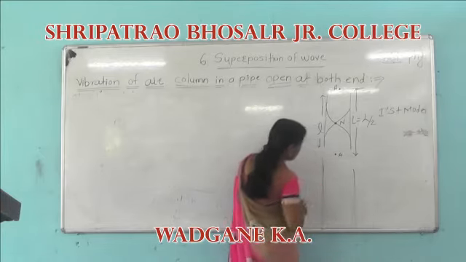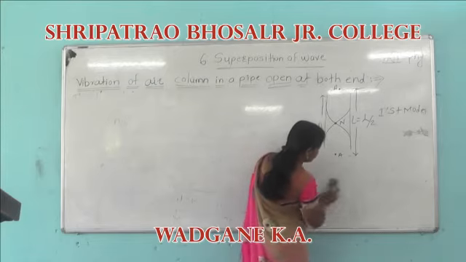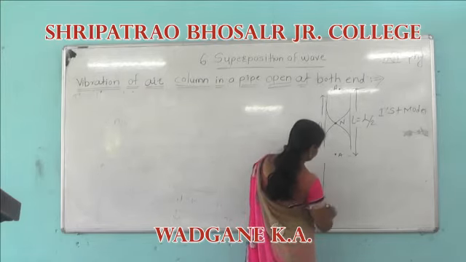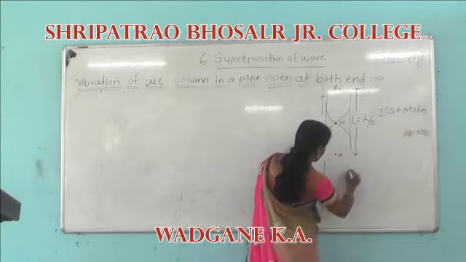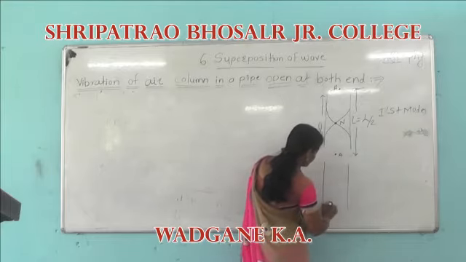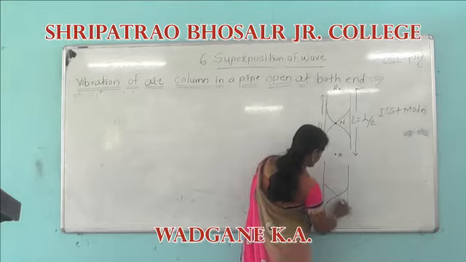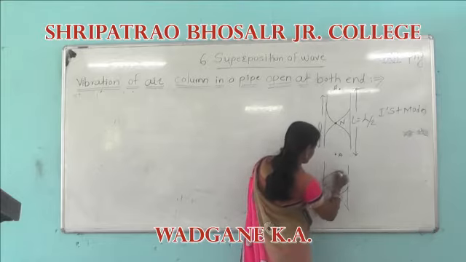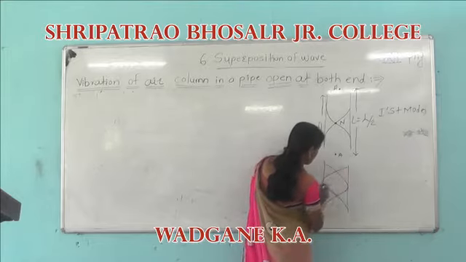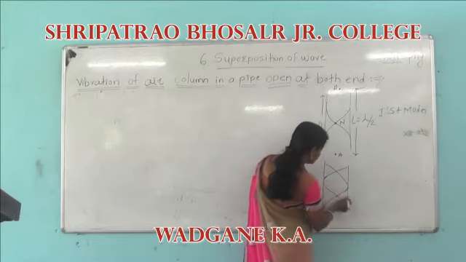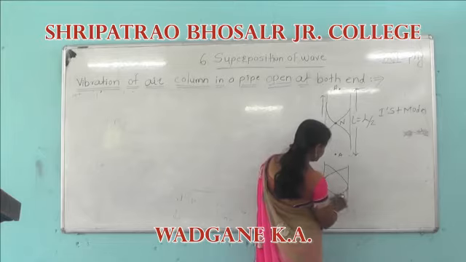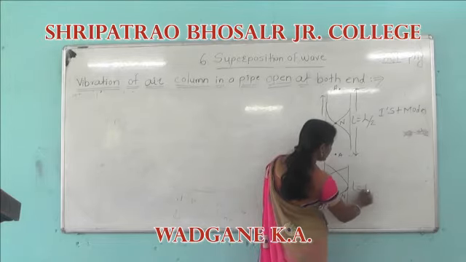Second mode of vibration. Here the second mode is shown, where the distance L is equal to lambda 1.